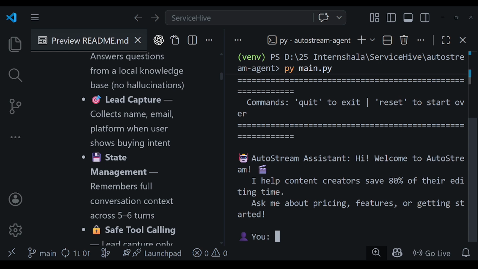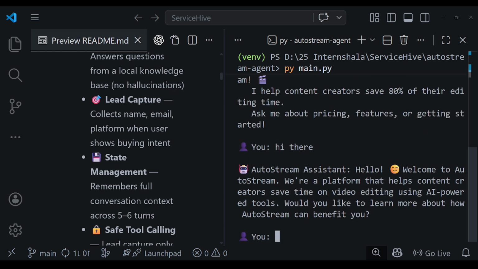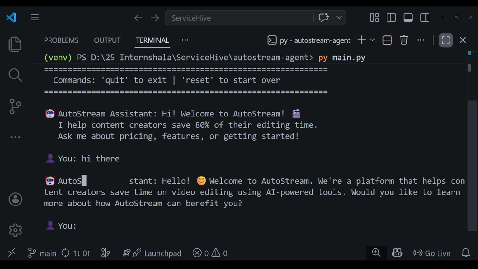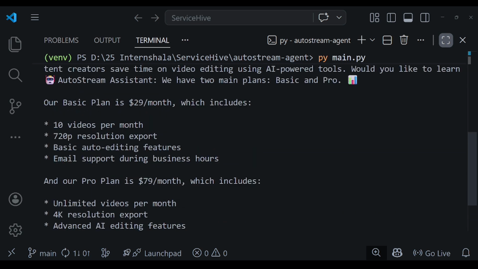Now let me show you the agent in action. I will type, hi there. Wait for the response. The agent correctly identifies this as a greeting and responds warmly. Now I will type, what are your pricing plans? Wait for the response. Now I asked about pricing.